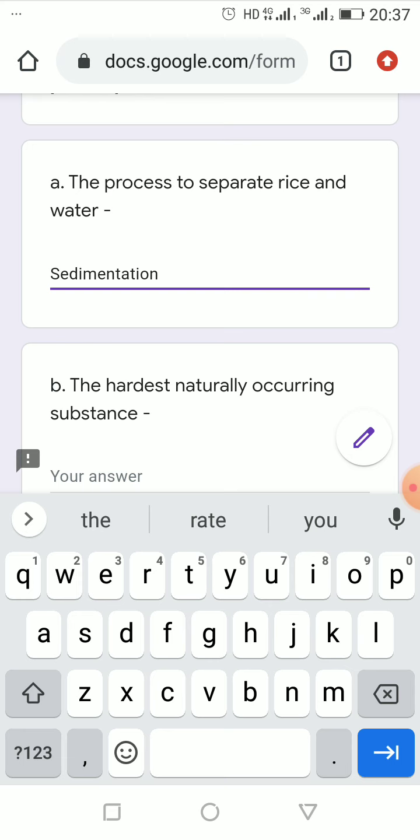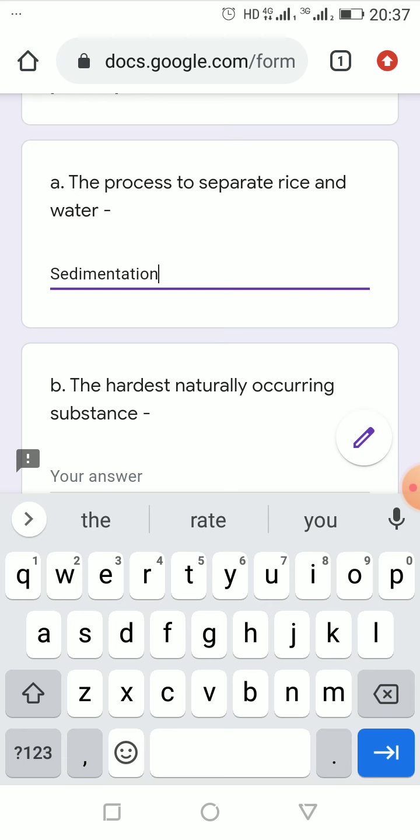Only after sedimentation, if we decant, if we separate the water which is forming the upper layer, then we can get the rice and water separated. Like this only, if any other mixture will be there where one of the components is heavy in weight, like sand or any other grain, sand and water, grain and water, muddy water, then we can use this sedimentation process.